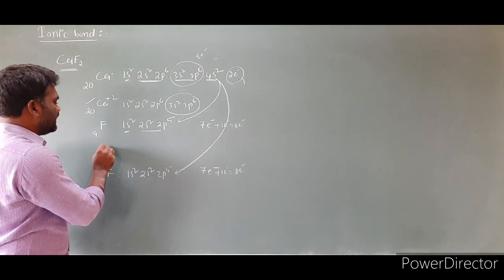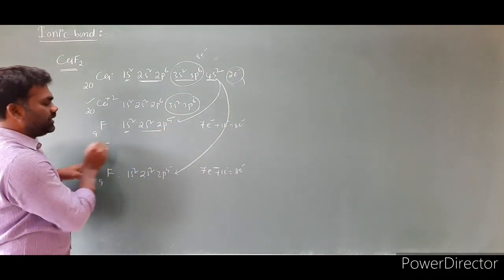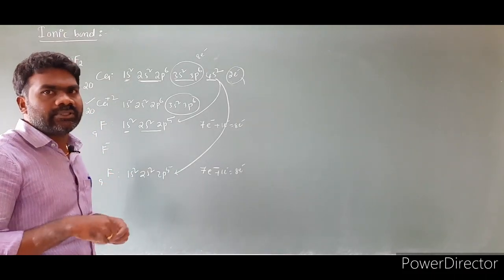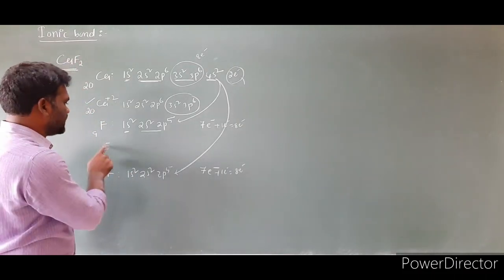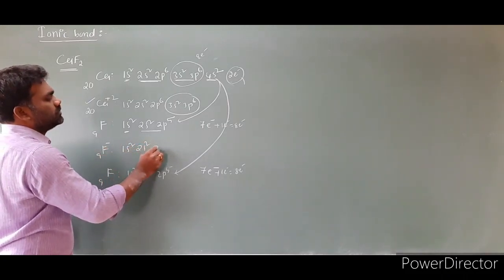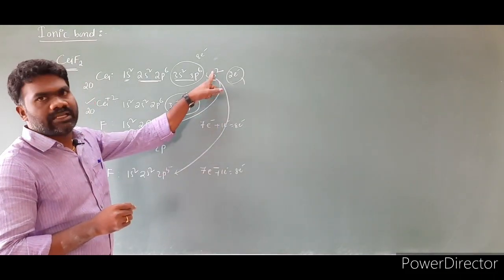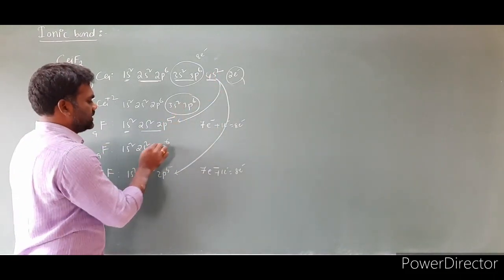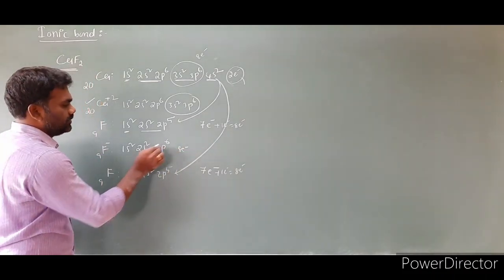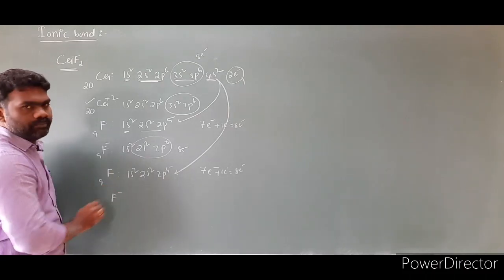Then this fluorine is taking 1 electron, leading to the formation of F minus. Taking 1 electron is 1 negative, taking 2 electrons is 2 negatives, taking 3 electrons is 3 negatives. It is taking only 1 electron, so 1 negative. Then configuration is 1s2, 2s2, 2p5; taking 1 electron from the calcium, it will become 2p6. The number of valence electrons will become 8. Clear?